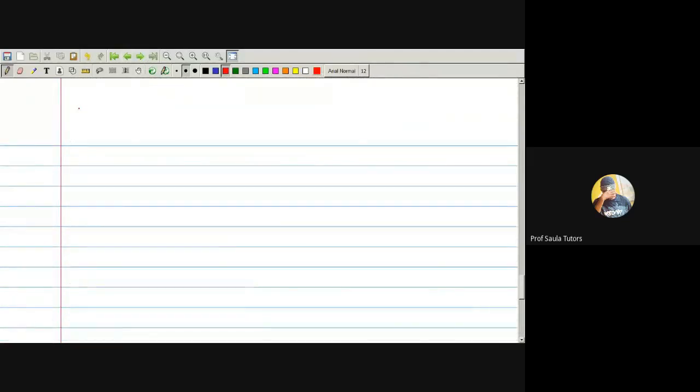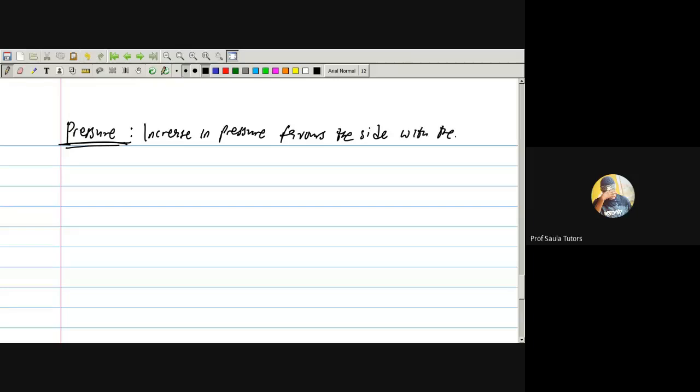Let us just move. Now, the last one is for pressure, and pressure is the simplest one. Effect of pressure. Now, everybody check. Increase in pressure favors the side with the lowest number of mole.